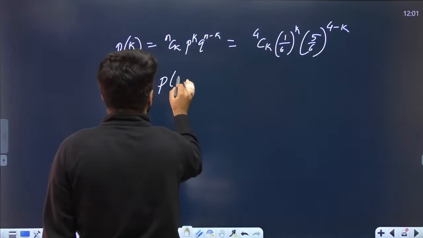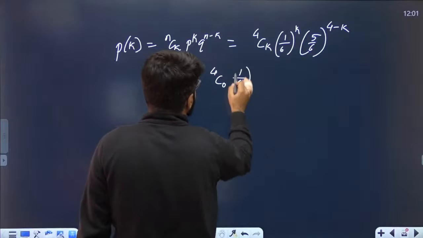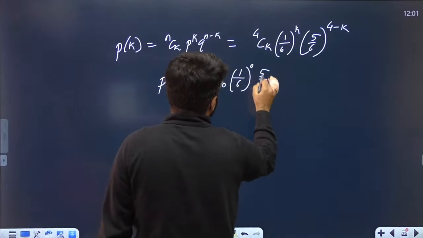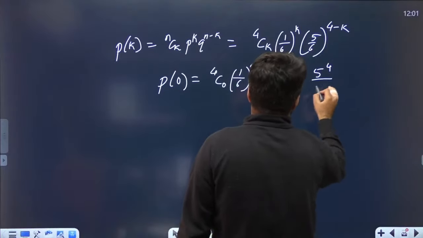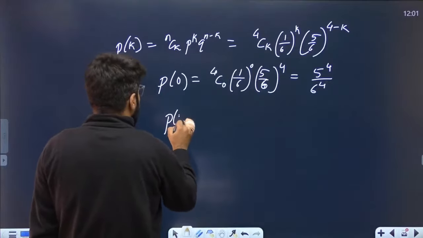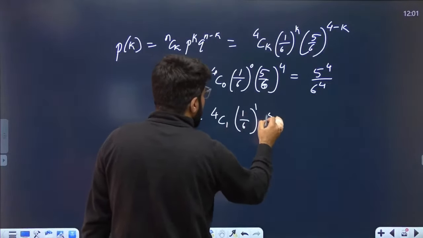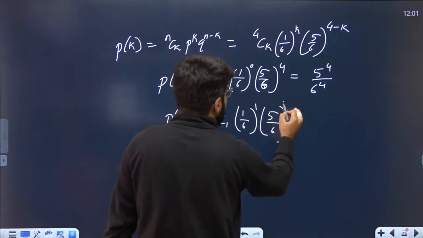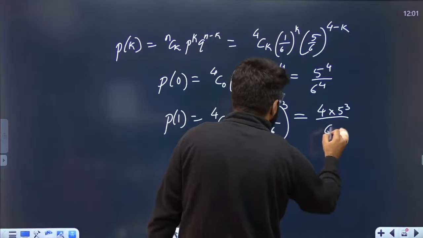What is the probability of 0? 4C0, (1 by 6)^0, and (5 by 6)^4 remains, so that is simply 5^4 by 6^4. Then the probability of 1 is 4C1, (1 by 6)^1, (5 by 6)^(4-1), that is 3. So 4C1 is 4, giving 4 into 5 cube divided by 6^4.